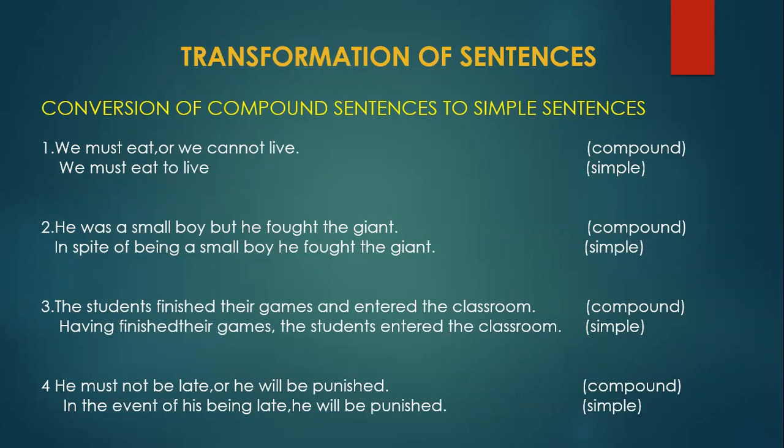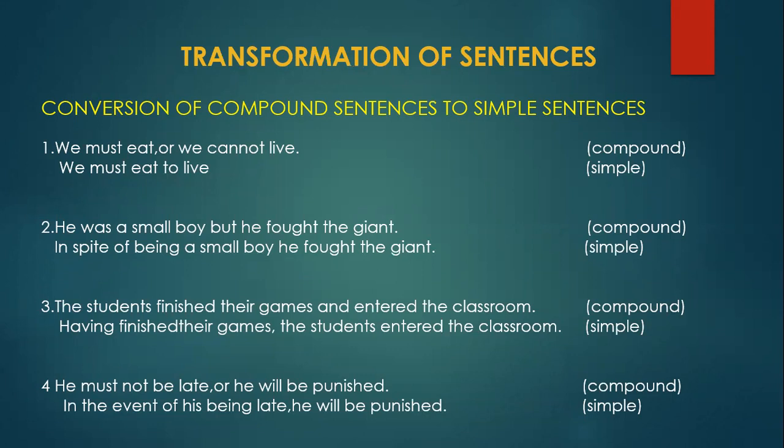Say the second one: he was a small boy, but he fought the giant. Now, can you divide the sentence and tell me which are the clauses? Look at the sentence and divide where it is necessary.